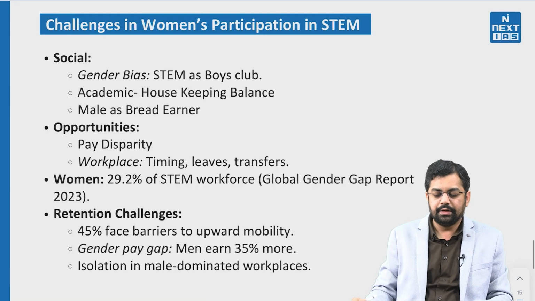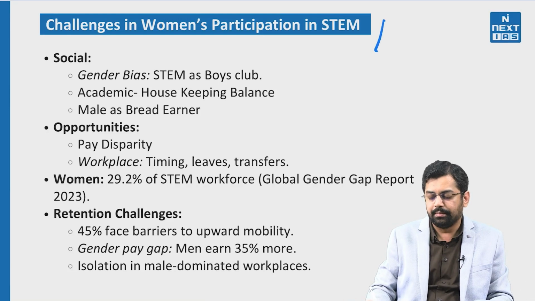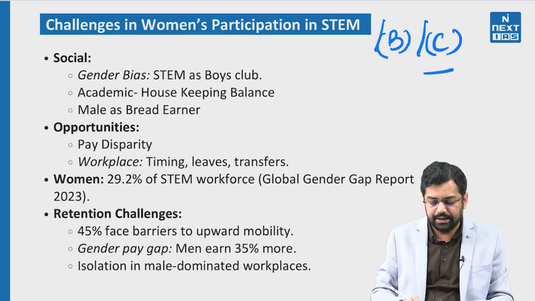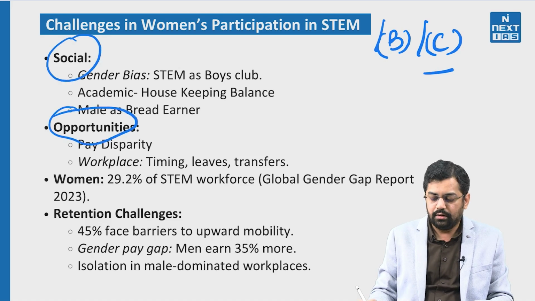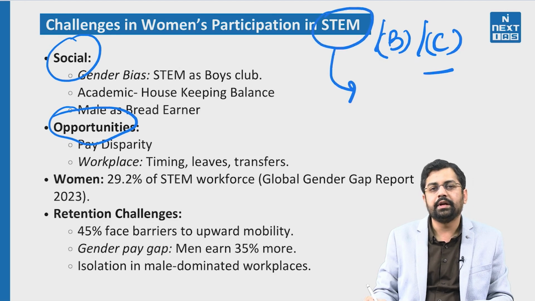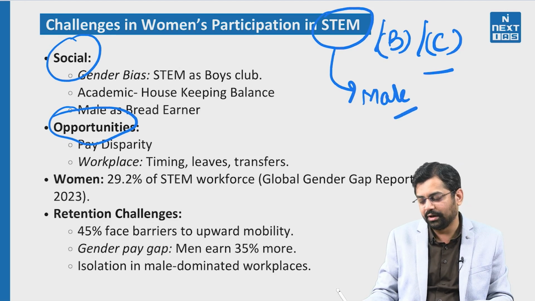So now let's see what are going to be the major challenges, what are going to be the major barriers, what are going to be the major causes behind this. So we can easily segregate our causes in two aspects. Firstly is the social aspect and second is the economic aspect. When we talk about the social aspect, we see that the field of STEM has been majorly considered only for male. That is like a preconceived notion of ancient times, or better to put.